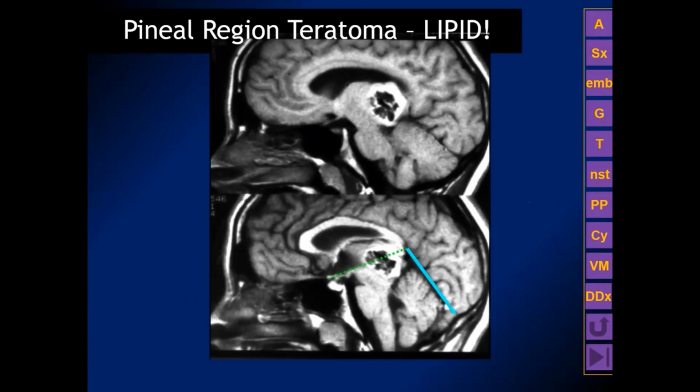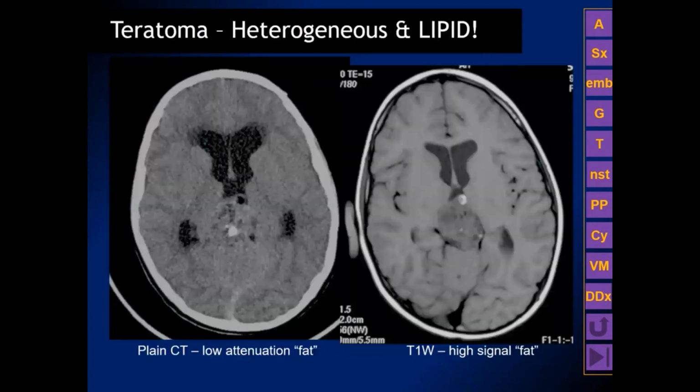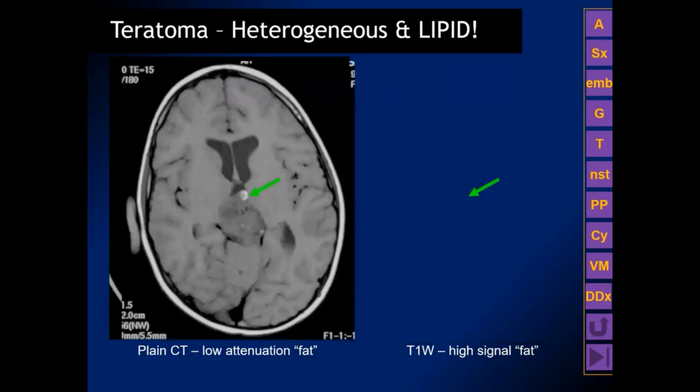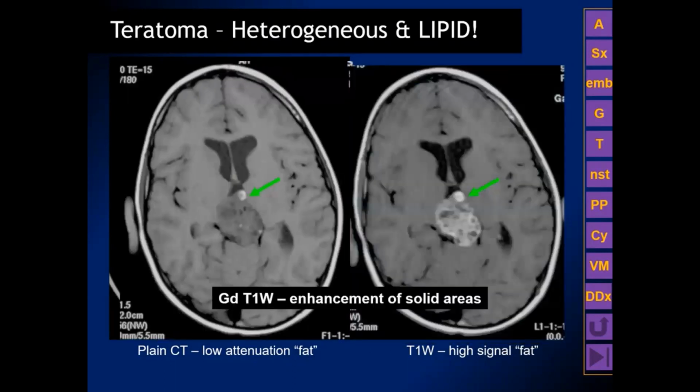And again, 2/3 of this tumor is below the tentorial hiatus. This is a fantastic example side by side of a CT scan demonstrating a focal area of remarkably low attenuation that corresponds to a focal area of high signal intensity on the T1 weighted MR. And when we give contrast enhancement, we can see that the solid portions of the tumor show contrast enhancement. Very typical, virtually diagnostic and pathognomonic for a pineal region teratoma.